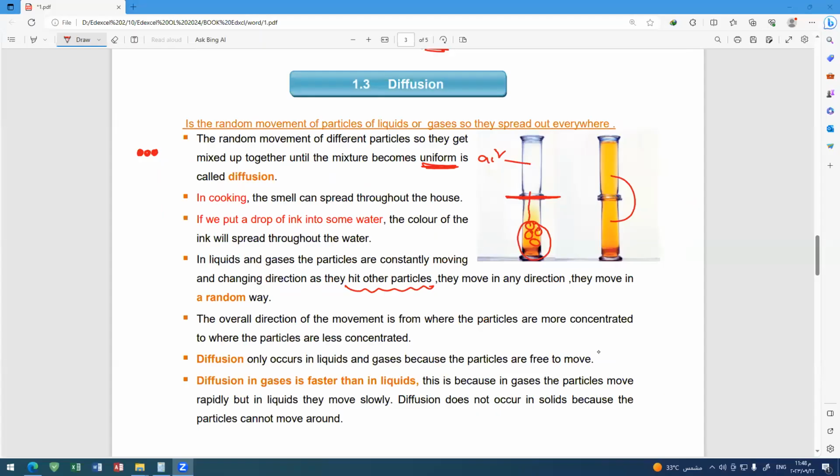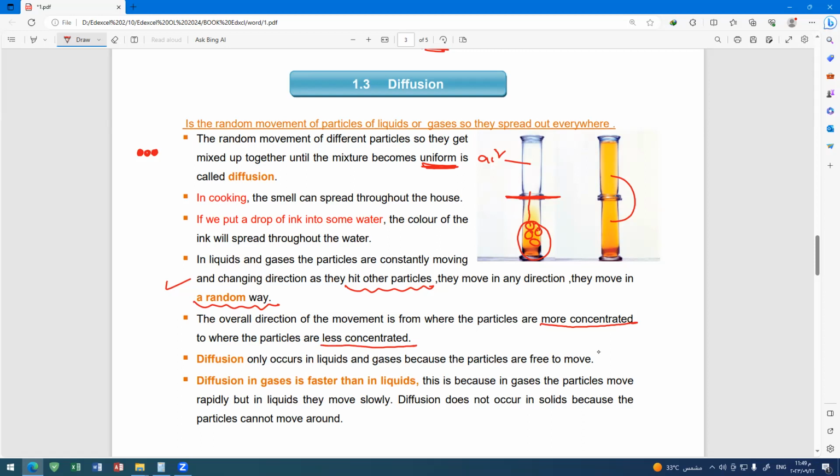They move in any direction, they move in a random way. This is called diffusion. The overall direction of the movement is from where the particles are more concentrated, like the perfume particles, to where the particles are less concentrated.